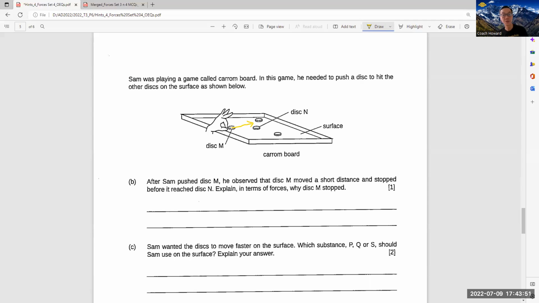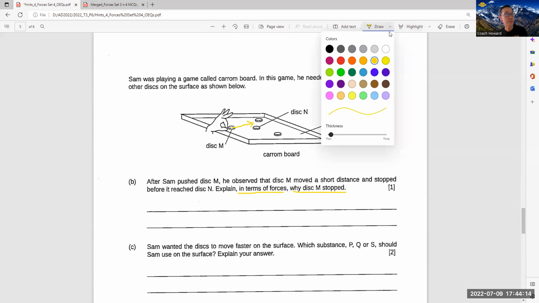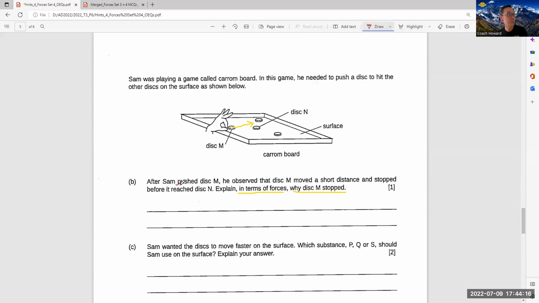So you're supposed to answer this part. Explain in terms of forces why this disc stopped. Because I told you there's a frictional force, and Sam actually exerted a push, right? Can you see this part? So Sam, we underline this part. Sam push. In this case, you must explain that the frictional force between the surface and this disc is more than Sam's pushing force.